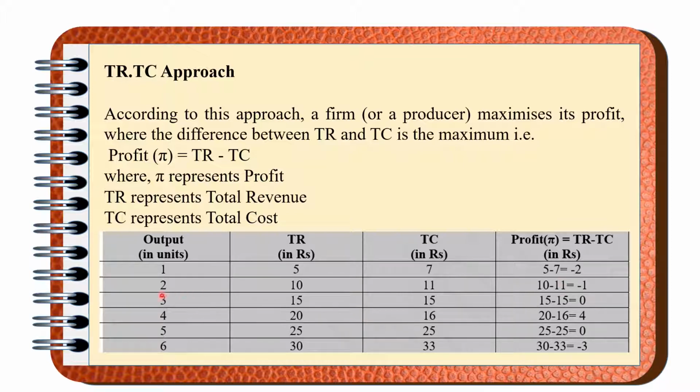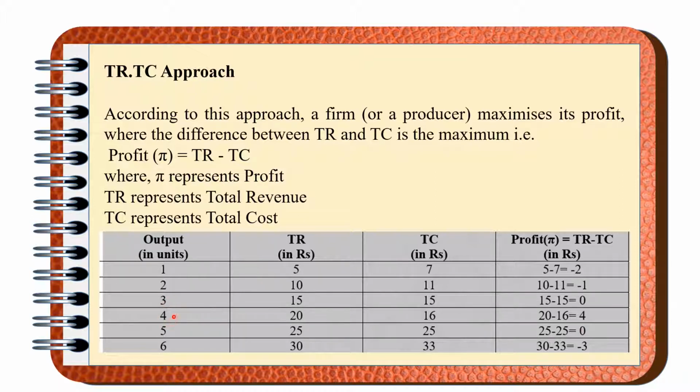But when the producer is producing 3 units of output, TR becomes 15 and TC also becomes 15, so the profit is 0. When the producer is producing 4 units of output, TR is 20 and TC is 16, so the profit becomes 4. Thereafter, the profit becomes 0. So the producer will earn the maximum profit when the producer is producing 4 units of output.